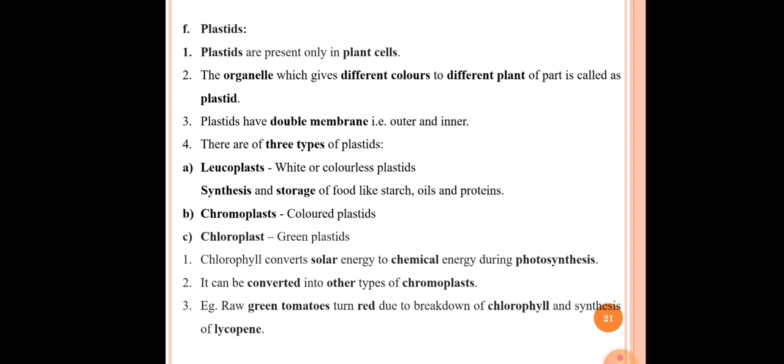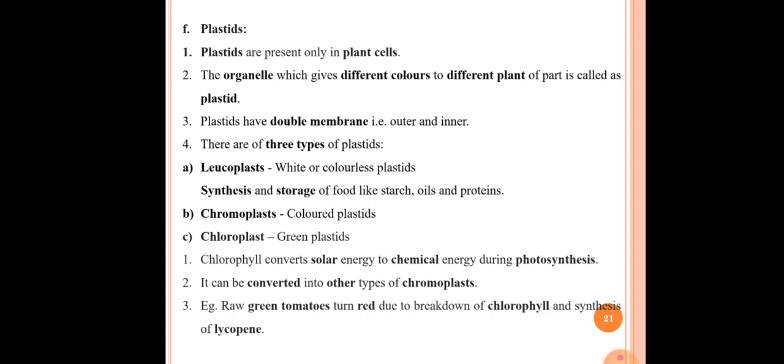The fourth point here is there are three types of plastids. Actually, see there are three different types of plastids. The first one is leucoplast, second chromoplast, and third one is the chloroplast. So there are three different types of plastids: leucoplast, chromoplast, and chloroplast.